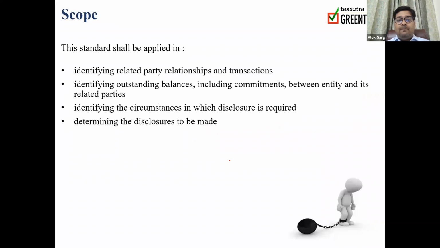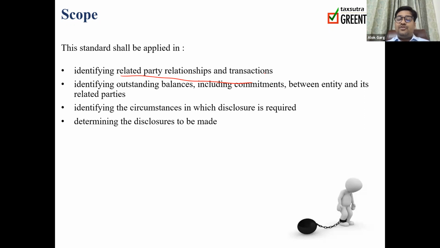This standard shall be applied in identifying related party relationships and transactions. So this standard will tell you who is the related party: whether the CEO of the company is a related party or not, whether the CFO of the company is a related party or not, whether A Limited having a 60% stake in B Limited is a related party or not, whether an independent director is a related party or not. This standard will solve all the answers to these questions. So this standard talks about who is the related party.